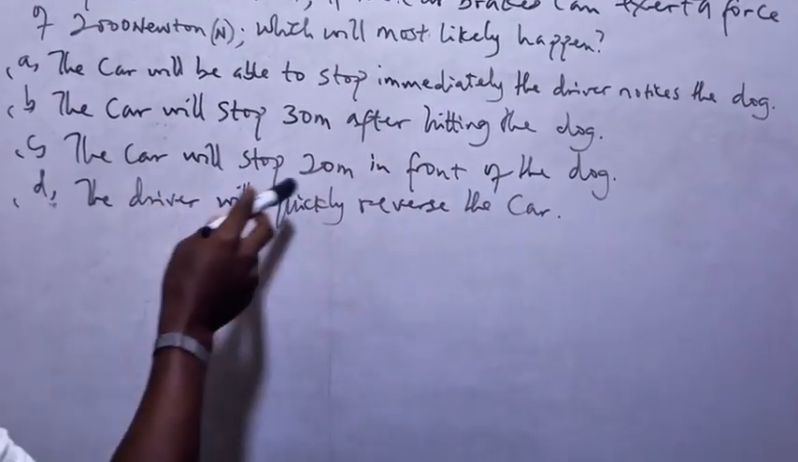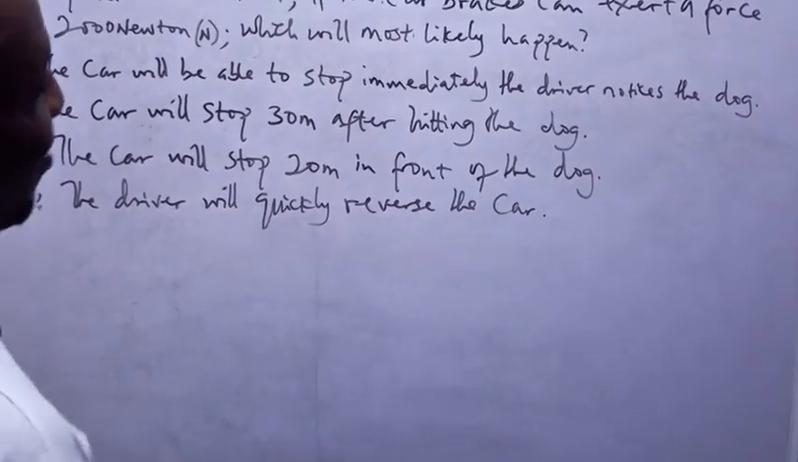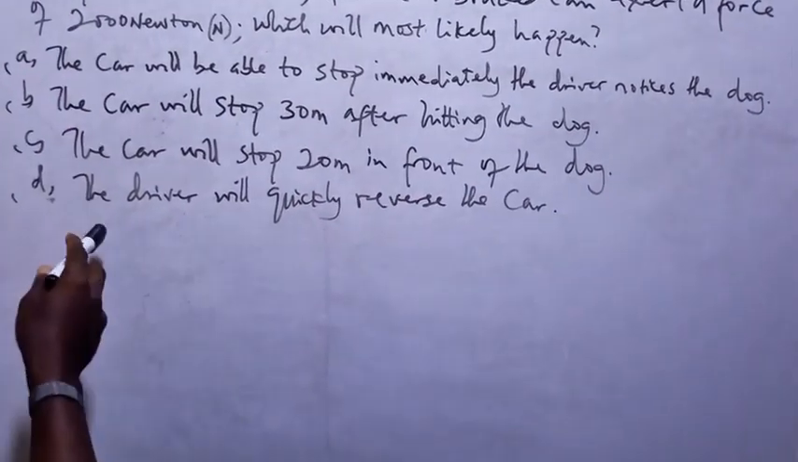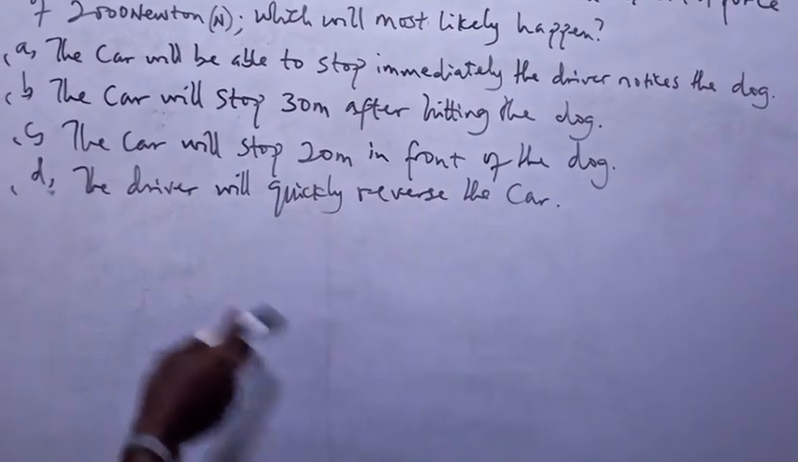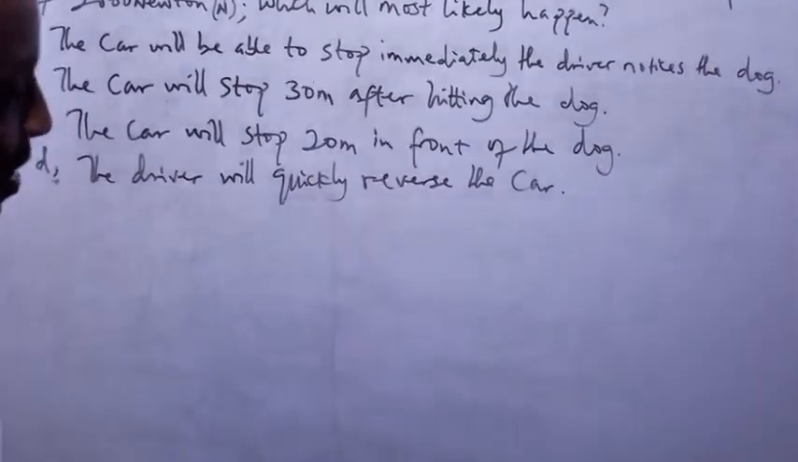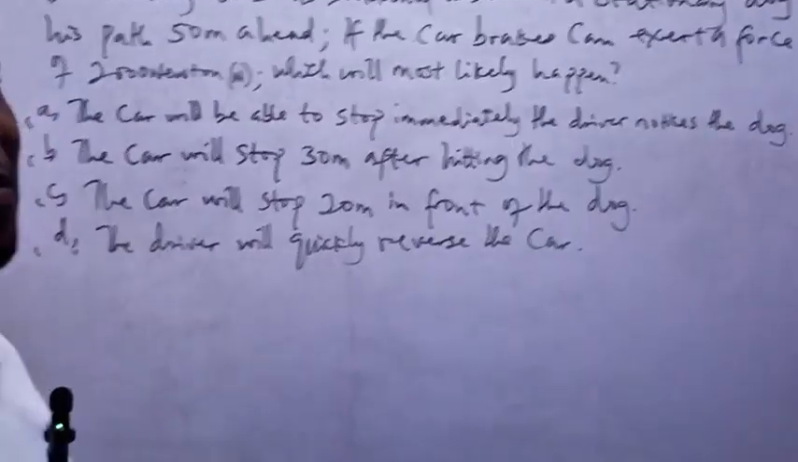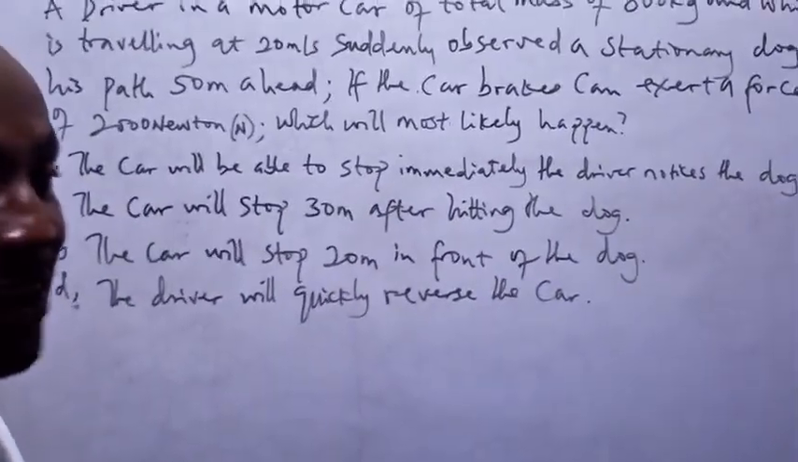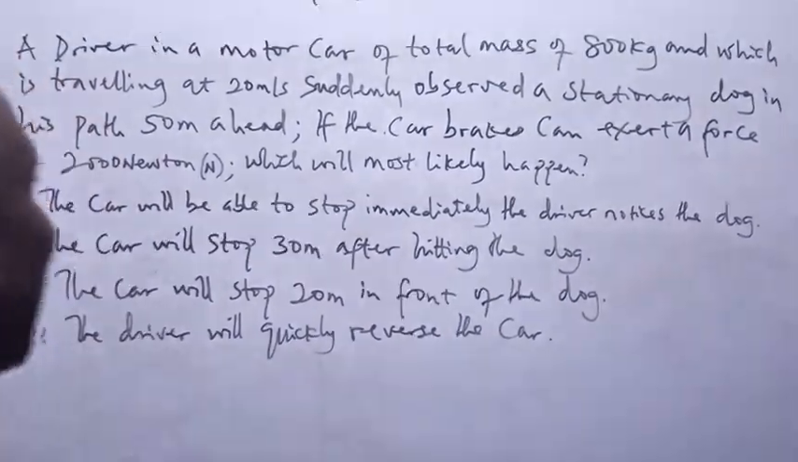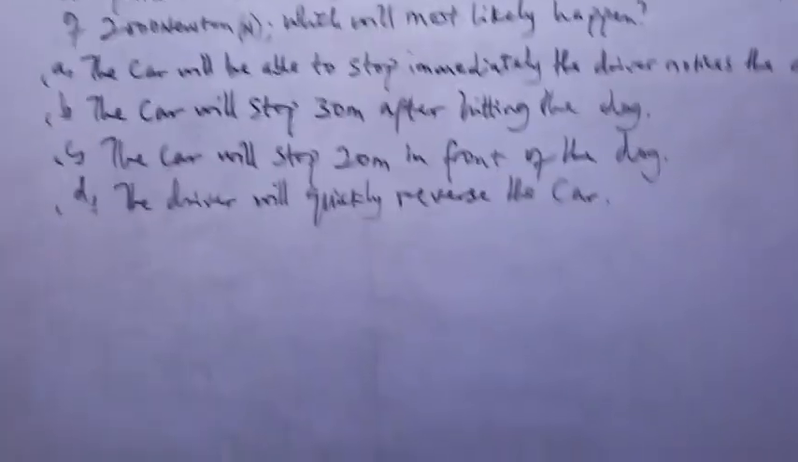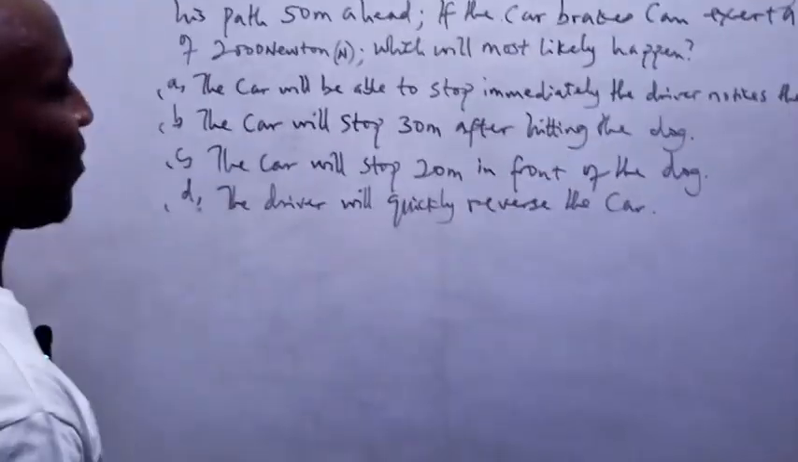C, the car will stop 20 meters in front of the dog. Some people wish so too. D, the car will quickly reverse, the driver will quickly reverse the car. Well, this is quite pathetic, especially for some of us who have and like dogs. But let's see what the answer really is. Let's see how the driver will be able to maneuver this.